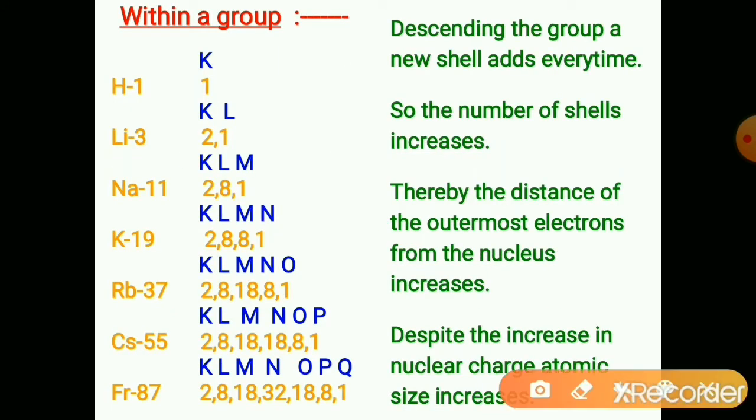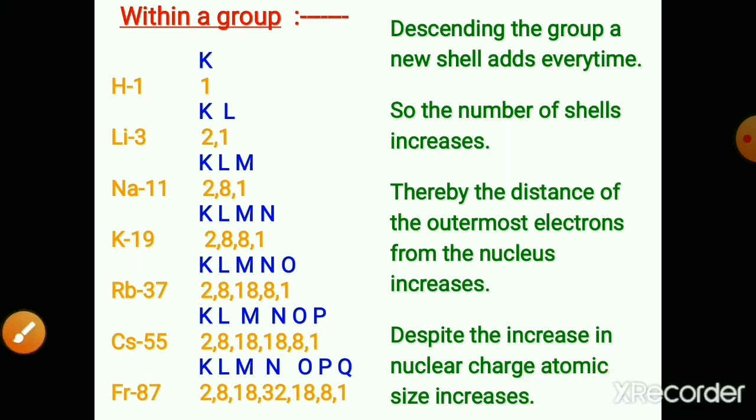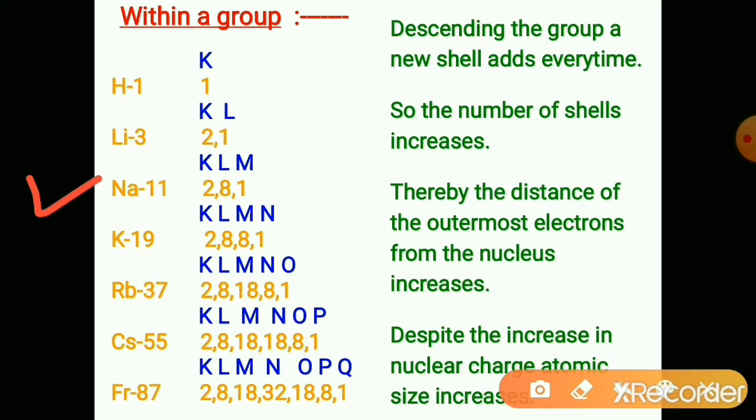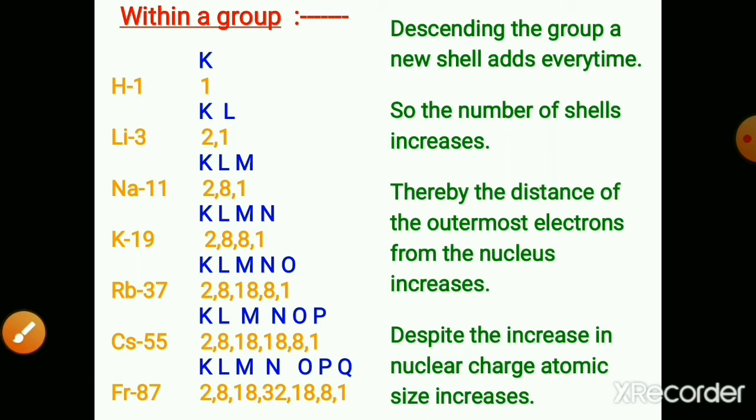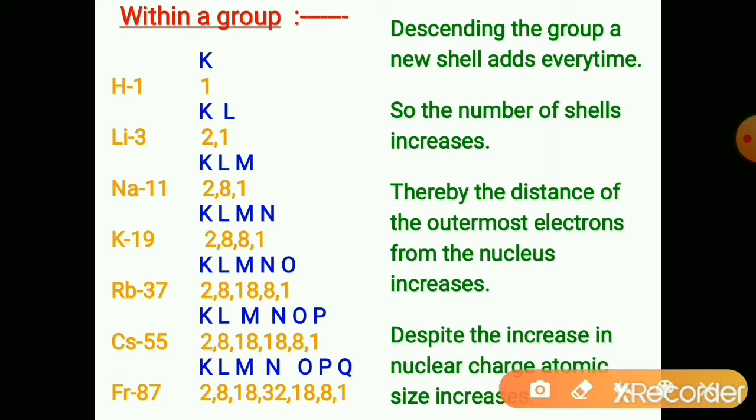See, within a group, descending the group, a new shell adds. See here, only one shell is getting filled up. Here 2 shells are there, 3 shells are there, total 4 shells are there. So one new shell adds, moving down the group. Due to the increased number of shells, the atomic radius increases. The distance from the center of the nucleus to the outermost shell increases because of the increasing number of shells.